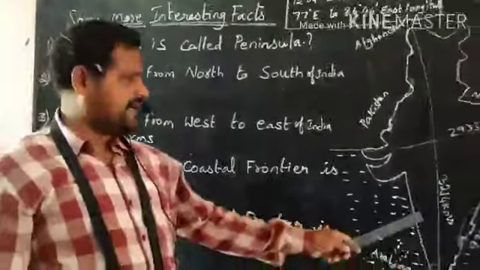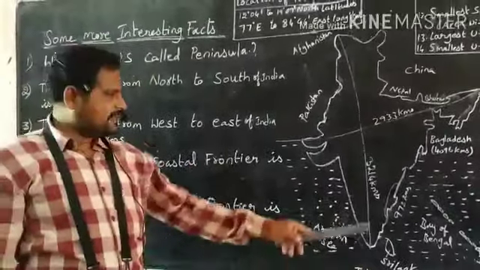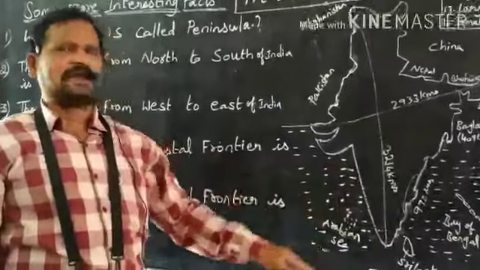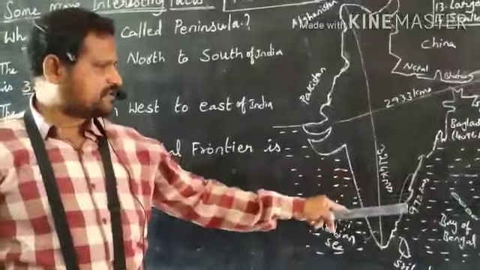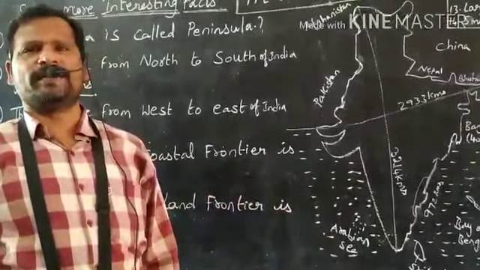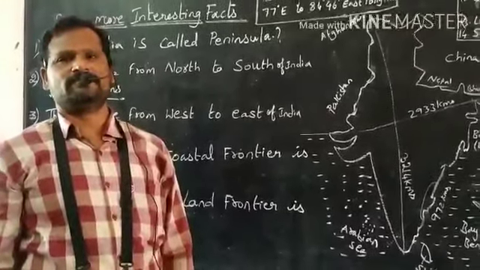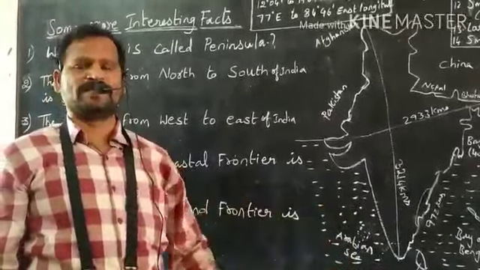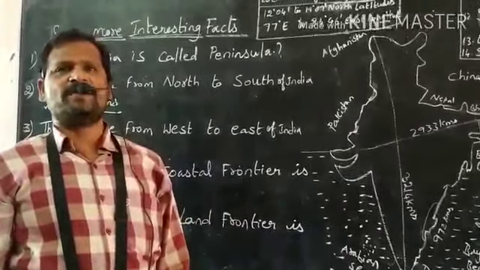Andhra Pradesh is located in the southeastern part of our country. The length of the Andhra Pradesh coastline is 972 kilometers. The capital of our country is New Delhi. The new capital of Andhra Pradesh is Amaravati.